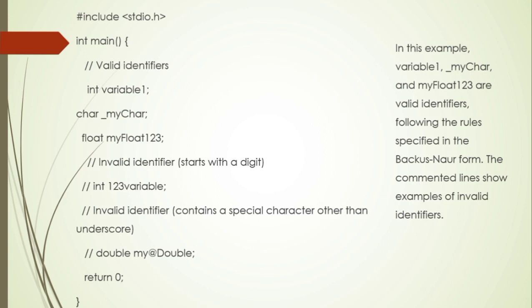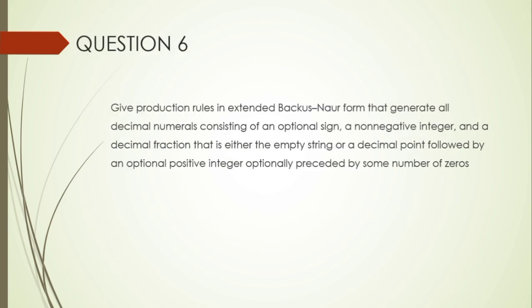Following are the rules specified in the Backus-Naur form. Comment line below. Include stdio.h, int main, int variable1, char mychar, float myfloat123, invalid identifier, return 0.